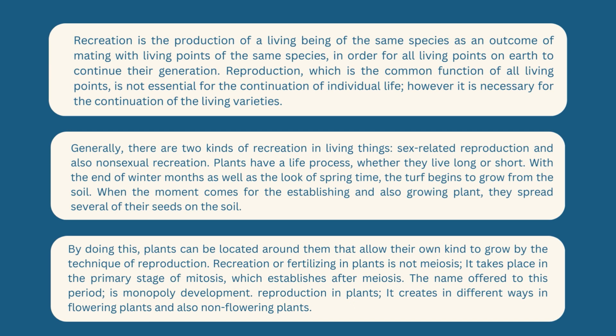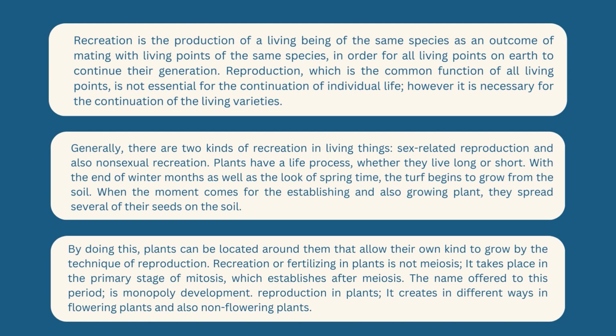Generally, there are two kinds of reproduction in living things: sexual reproduction and also asexual reproduction. Plants have a life process whether they live long or short. With the end of winter months, as well as the look of springtime, the grass begins to grow from the soil. When the moment comes for the established and growing plant, they spread several of their seeds on the soil.